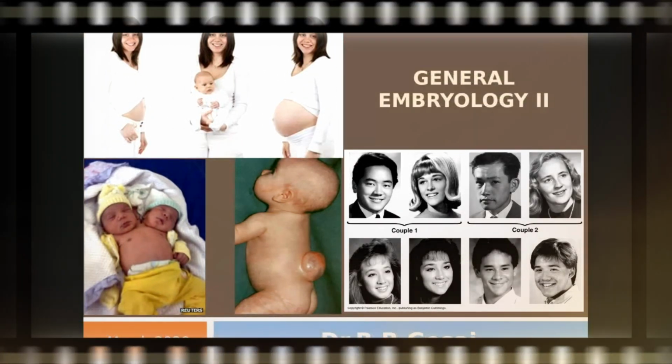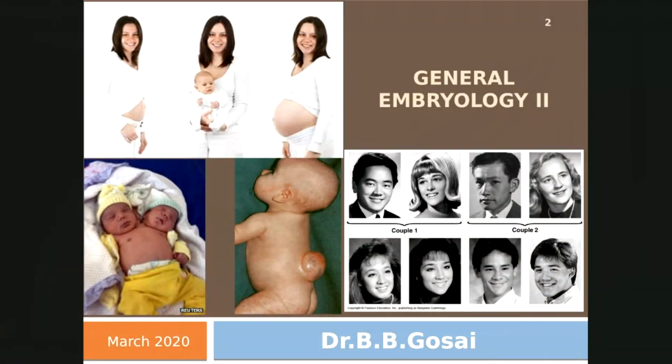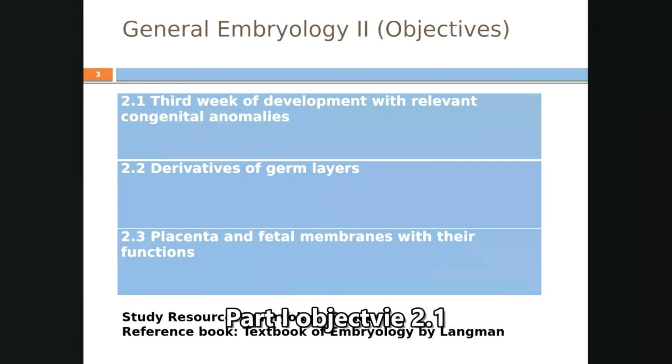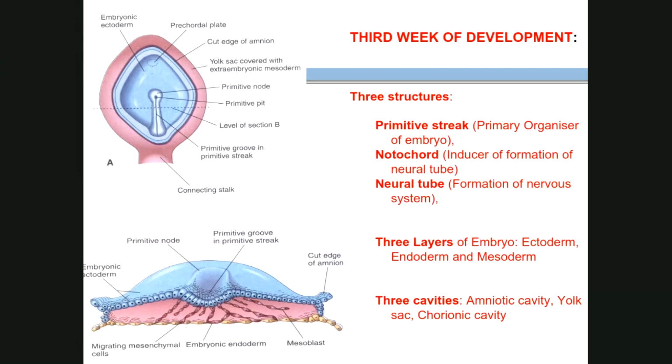Now in today's objective, we will continue for the third week of development and what happens from the different germ layers and what are the supporting membranes of the embryo. Okay, so our objectives are the third week of development with their relevant anomalies. Let's discuss the third week of development.